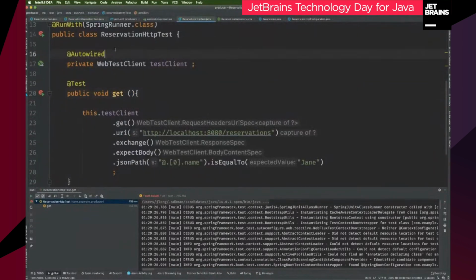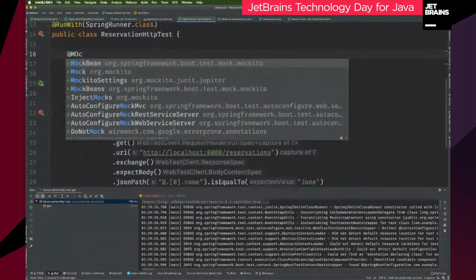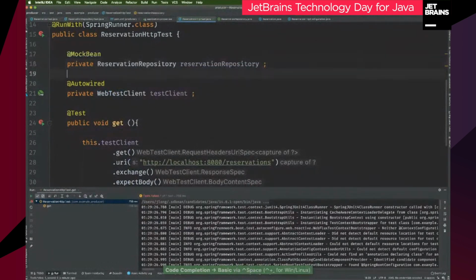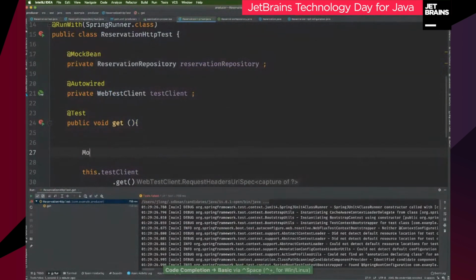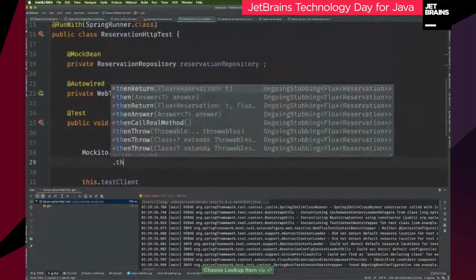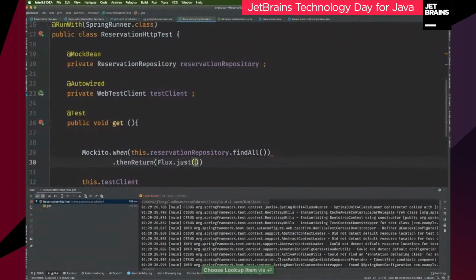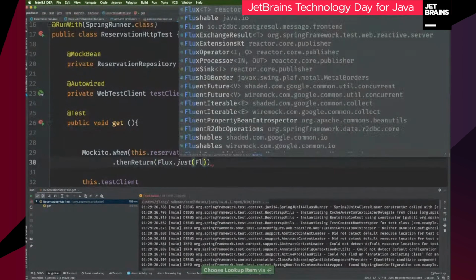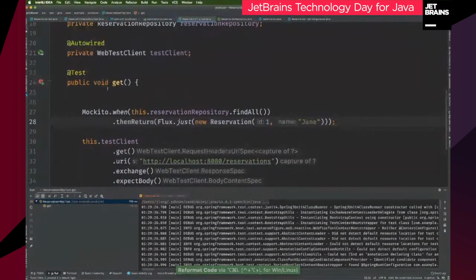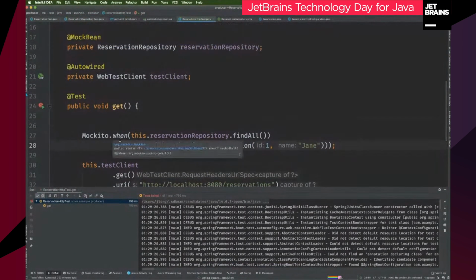So what I want to do is I'm going to mock it out, and I can do that pretty easily here with mock bean. So private reservation repository like that. And that will tell Spring that if this type is present as a bean in the repository, great, replace it. And if it's not, then use the default that I'm providing here. And all I'm doing is I'm providing a new reservation with a default value that I can then trust. So this is a Mockito instance, right? It's going to be a mock bean, but it's going to be something I can program.